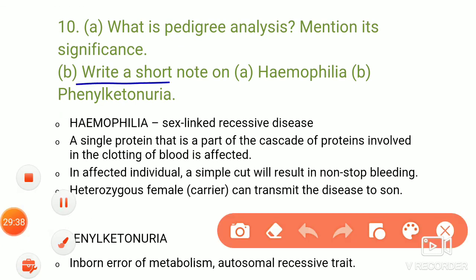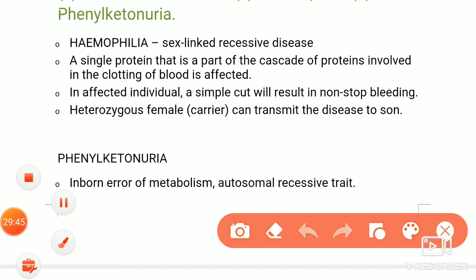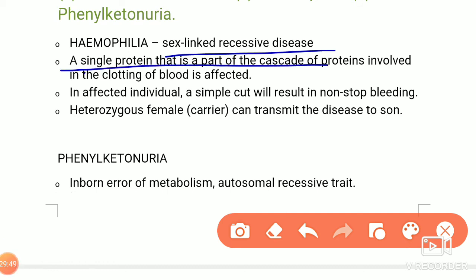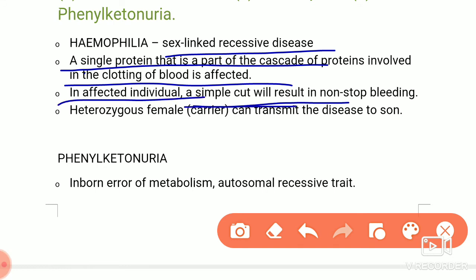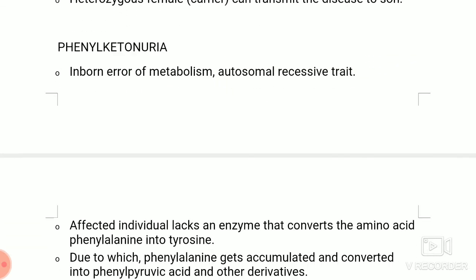The next is, write a note on hemophilia and phenylketonuria. Hemophilia is a sex-linked disorder. A single protein responsible for clotting of the blood is affected. In affected individuals, a simple cut will result in non-stop bleeding. A heterozygous female, that means a carrier, can transmit the disease to a son, not the daughter. So the same points you have to write.